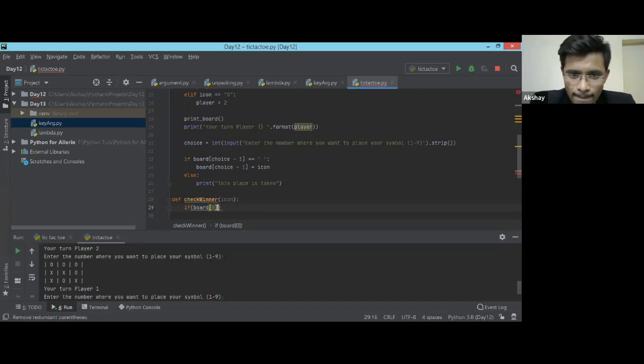Board of 0 is equal to, okay, board of 1. I'm not going to add everything, so you just go and do it later on. Board of 2. Okay, so I'm just checking the first condition. If this equals to, suppose, icon, whatever icon I'm going to pass.